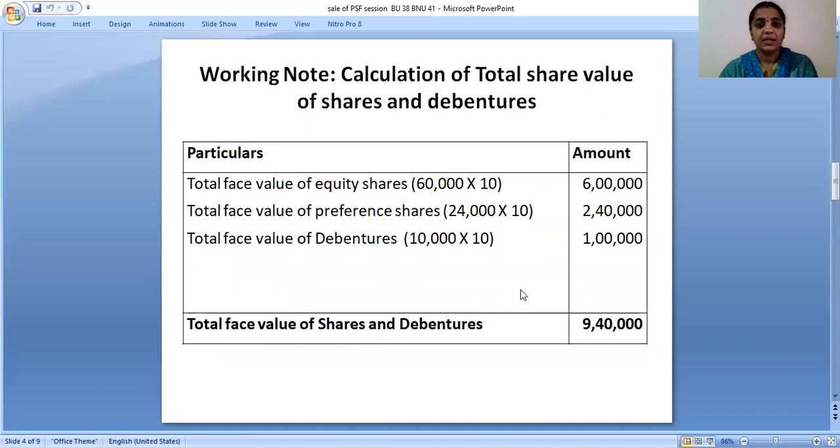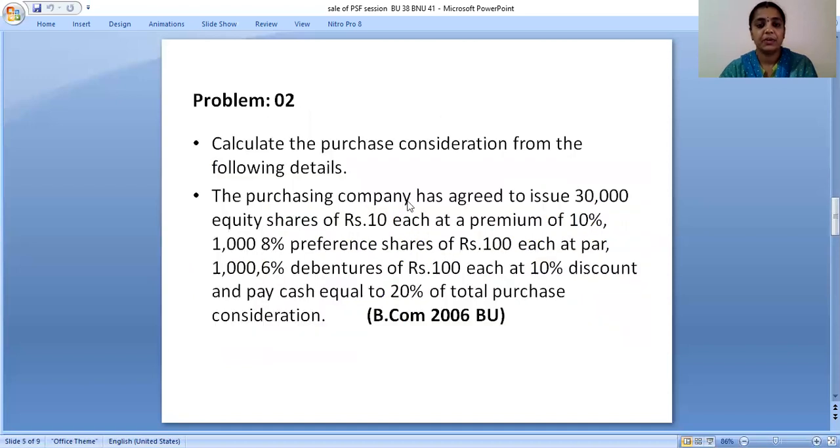Okay, and we'll see one more problem. Calculate the purchase consideration from the following details.